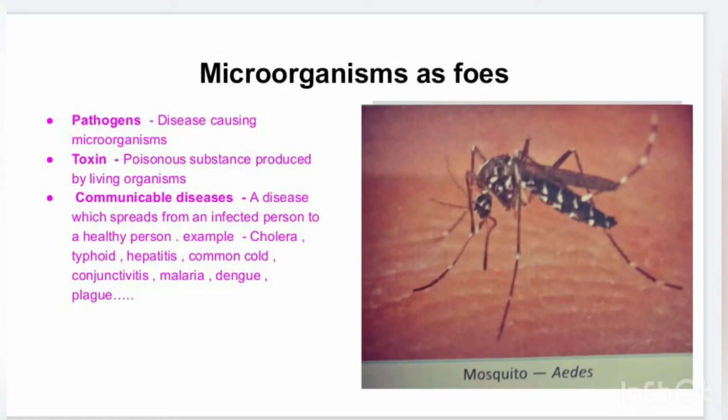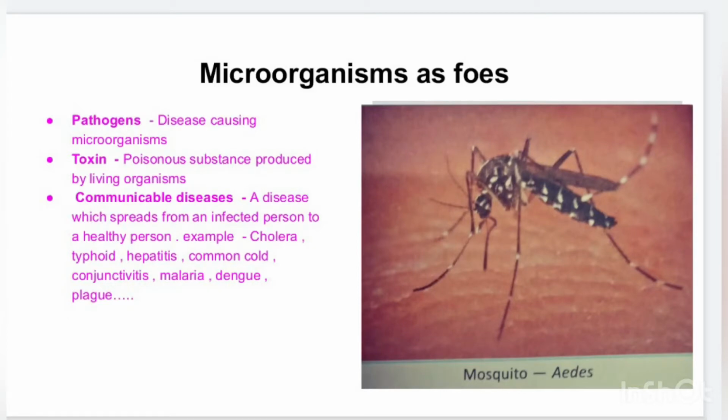So there are three terms which are very important before starting with this topic. All those microorganisms which can cause diseases are called pathogens. So what are pathogens? Pathogens are the disease causing microorganisms, that means all those microorganisms which are harmful to us. Then the toxins. Toxins are the poisonous substances which are released by these microorganisms in our body. So the harmful or poisonous substances released into our body by these pathogens are called toxins. And the diseases which can be spread from one infected person to a healthy person are